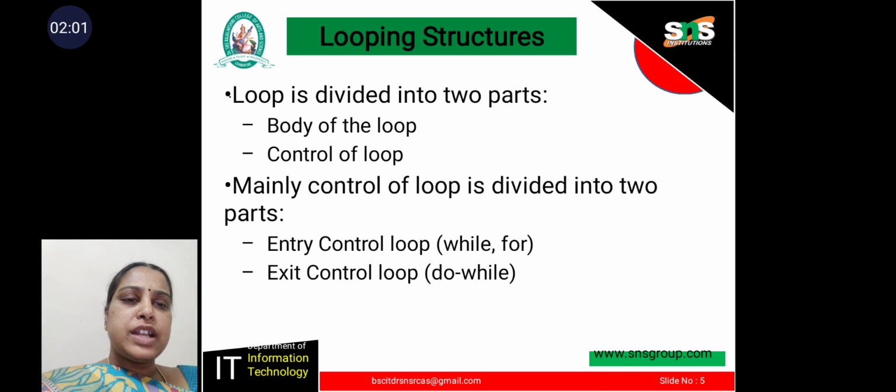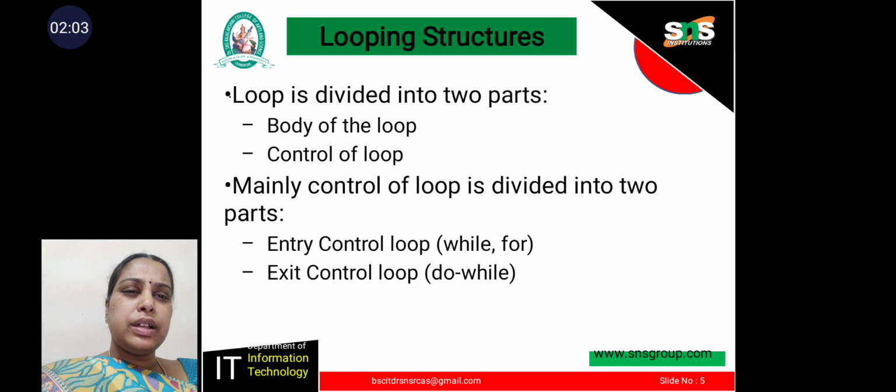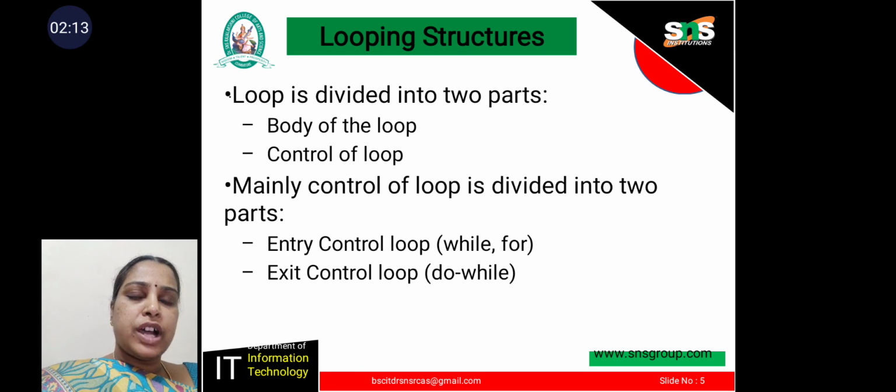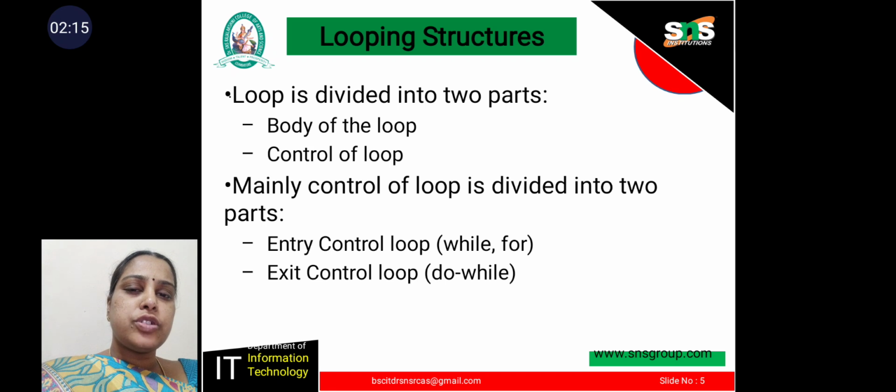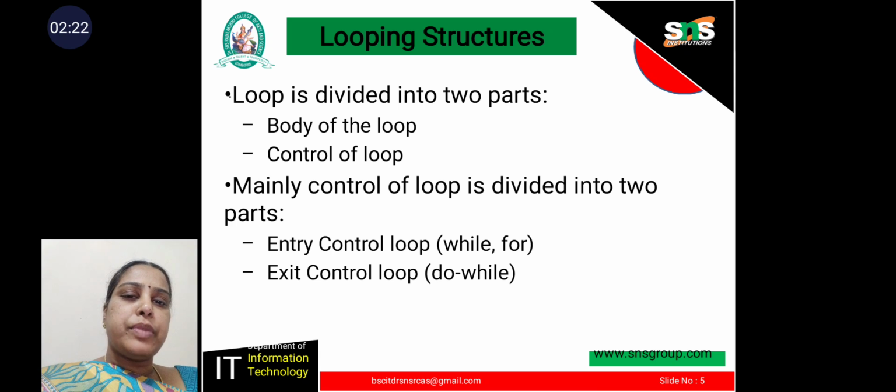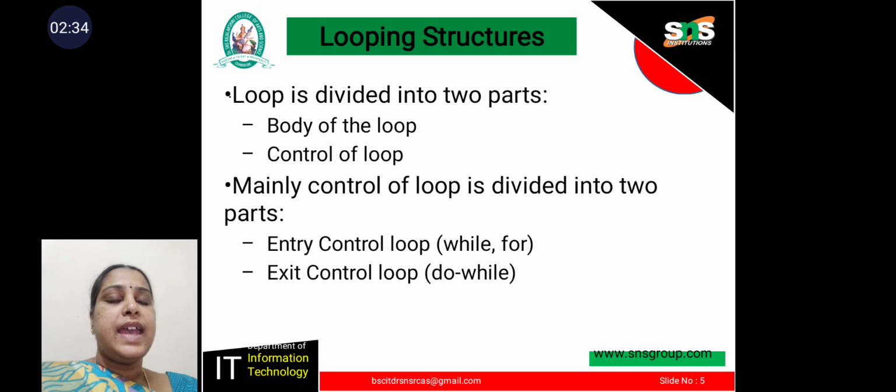While statement and for statement are considered entry control loops and do while statement is considered an exit control loop, because in while and for statements the condition is tested at the starting of the loop, the entry point of the loop, so it is called an entry control loop. In the do while statement, some statements are executed first and then the test expression is tested at the end, so it is called an exit control loop.